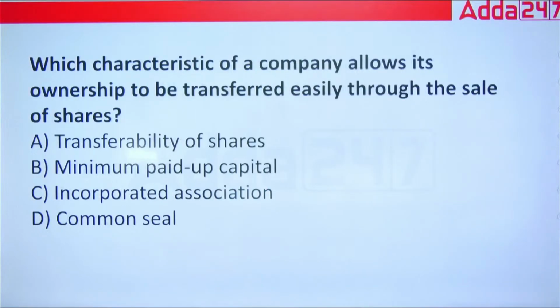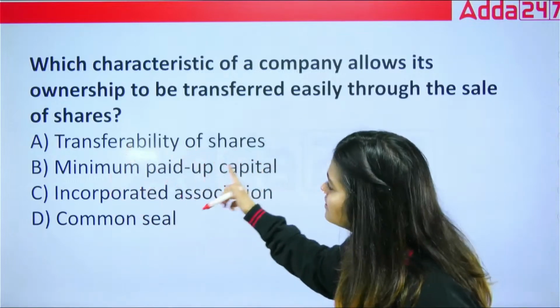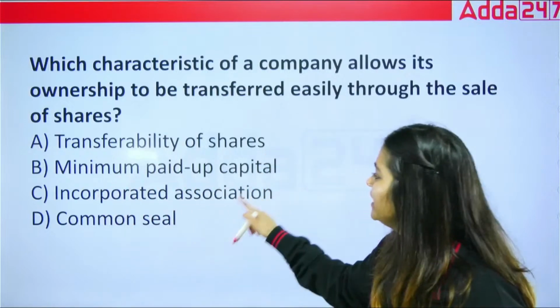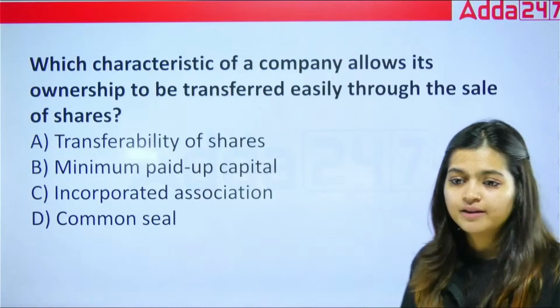Next is, which characteristic of a company allows its ownership to be transferred easily through the sale of shares? A, transferability of shares. B, minimum paid up capital. C, incorporated association. D, common seal.